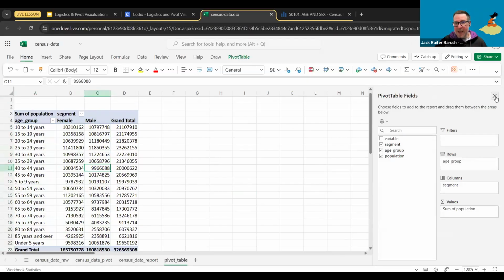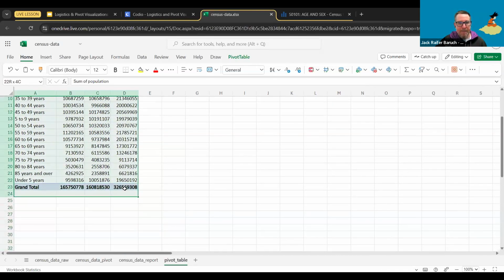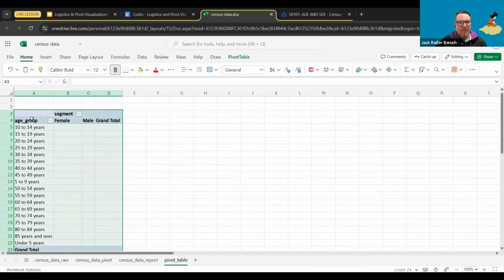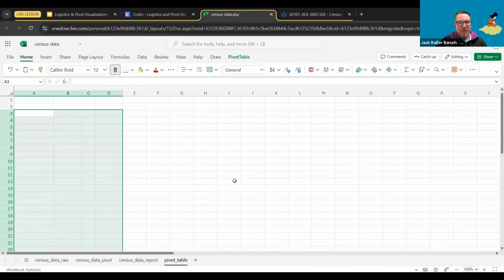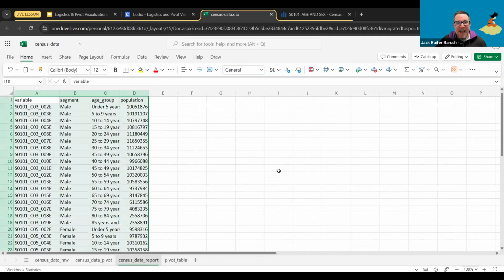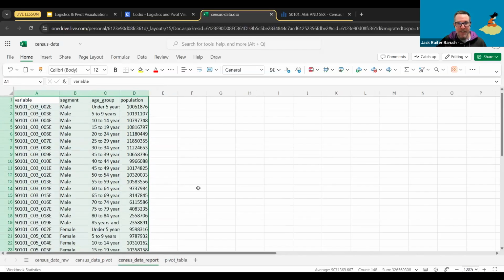So I'm actually going to delete this table for a second. So remove. Actually, that didn't remove the whole thing. The remove pivot table. And I'm actually going to do it again just in case, very quickly. I'm going to my census data report. I'm going to select everything, absolutely every single little piece of it.